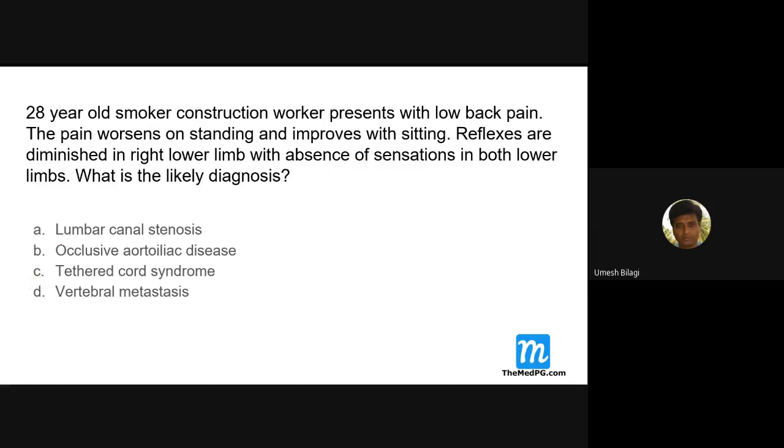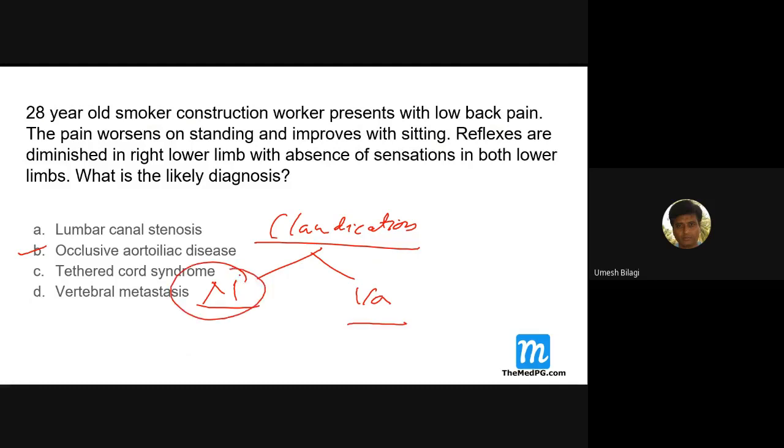So what is occlusive aortoiliac disease? If the arterial supply is decreased, what sort of pain can you get? What is called claudication? There are two types of claudication: neurogenic and vascular. Neurogenic claudication is not because of ischemia.